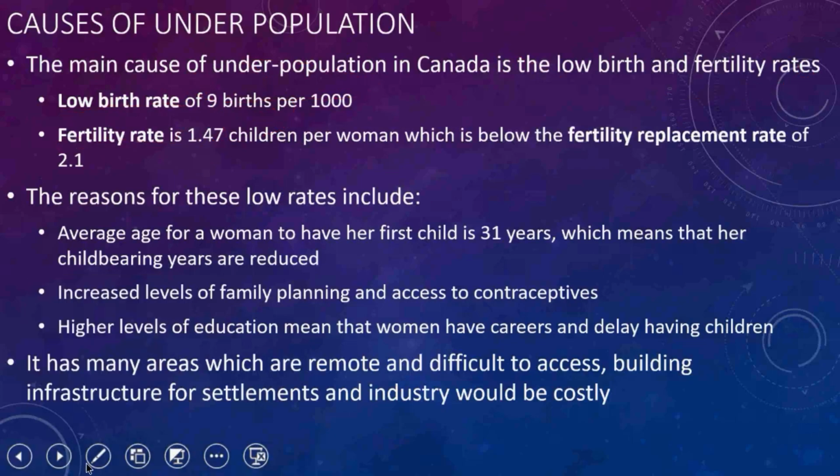Also, what causes this is these 3 reasons. First one, the average age for a woman to have her first child is 31, which means that her childbearing years are reduced.